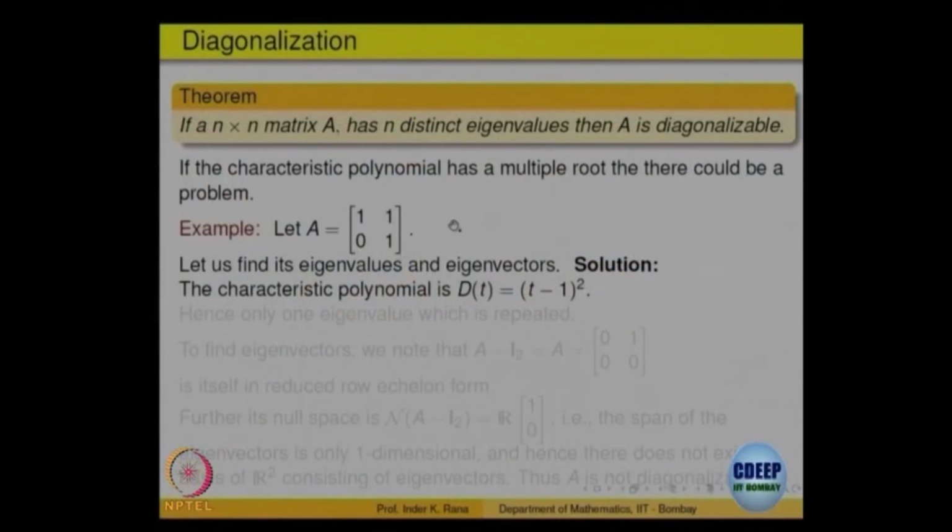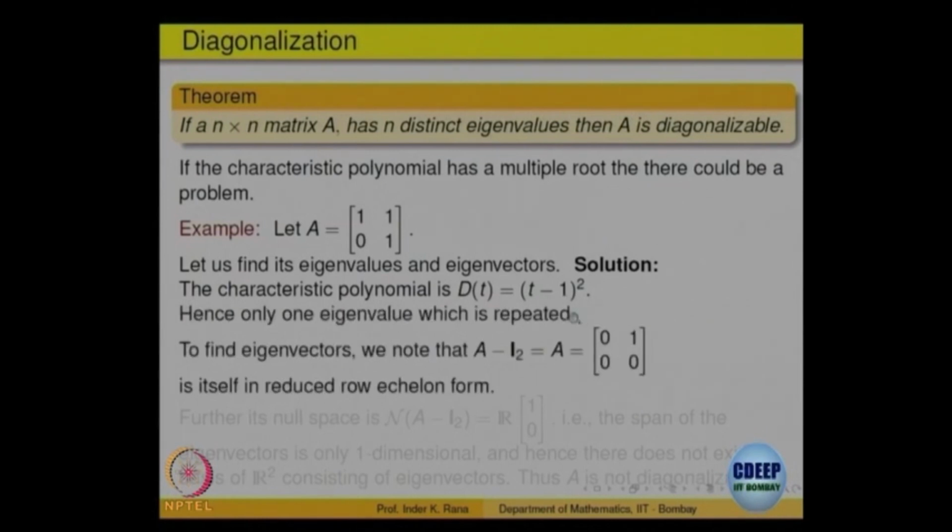So how do you find the eigenvalues? This is determinant of A minus lambda I equal to 0. So that will give you the determinant of 1 minus lambda, 1, 0, 1 minus lambda, which will be t minus 1 square if t is the variable you are introducing. So there is only one eigenvalue, and it is repeated. So there is one eigenvalue t equal to 1 and that is repeated.